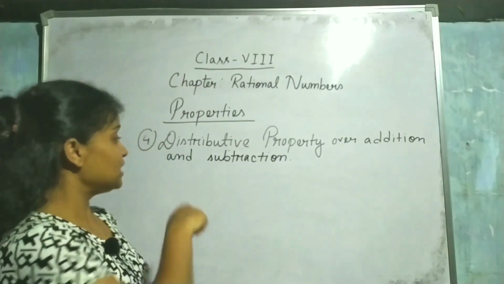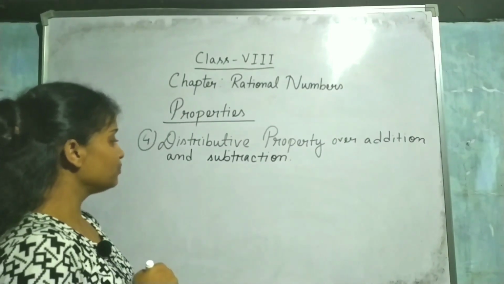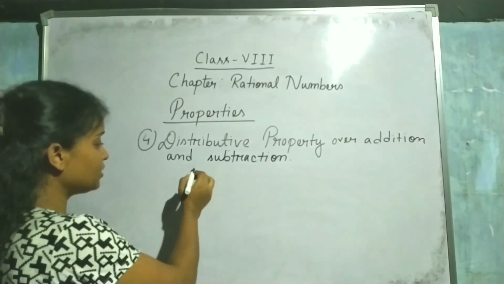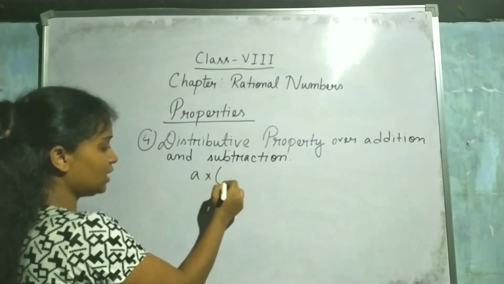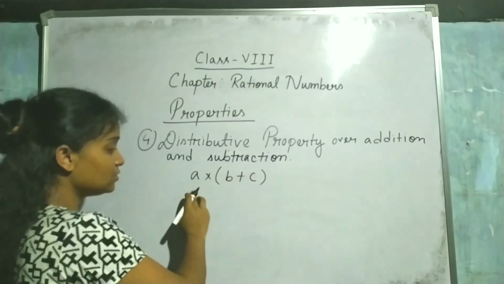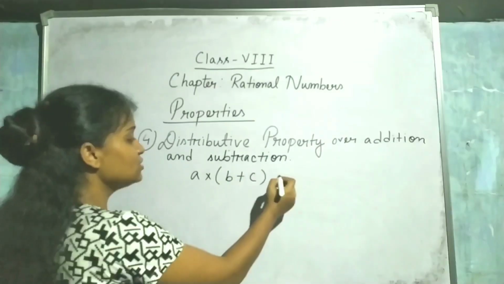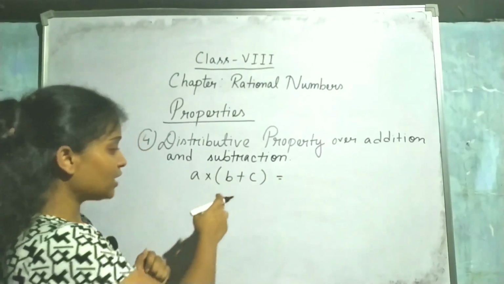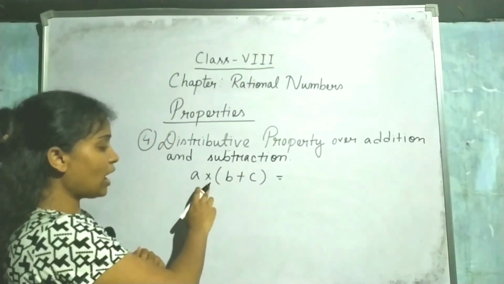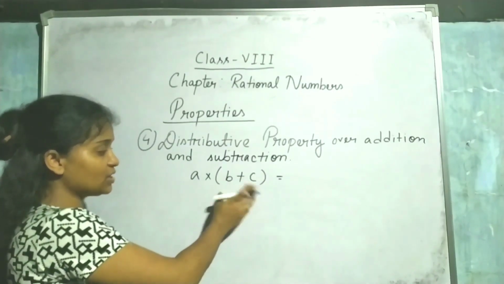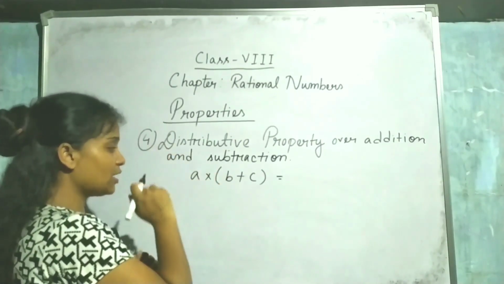Now the next property is the distributive property over addition and subtraction. So what is this? Look here. Think that you have a number in this way. Think that they are rational numbers a into b plus c. This one I can say is the distributive property of multiplication over addition. So look, how can I write this? If you have multiplication outside and addition inside the bracket, then how can you solve it?